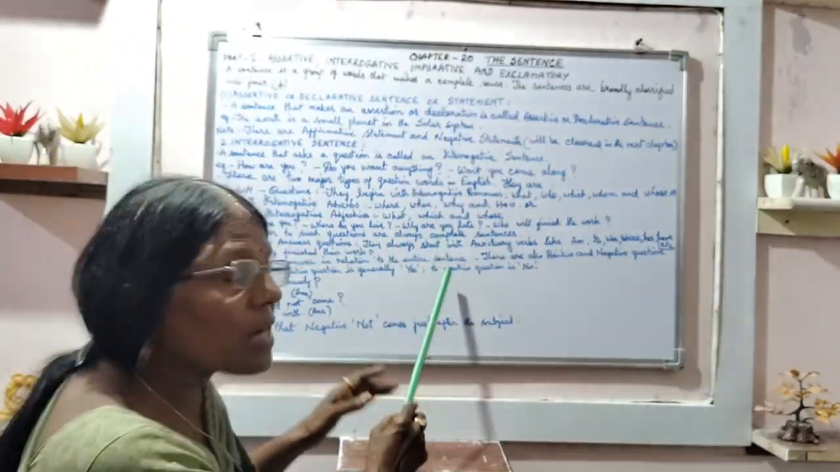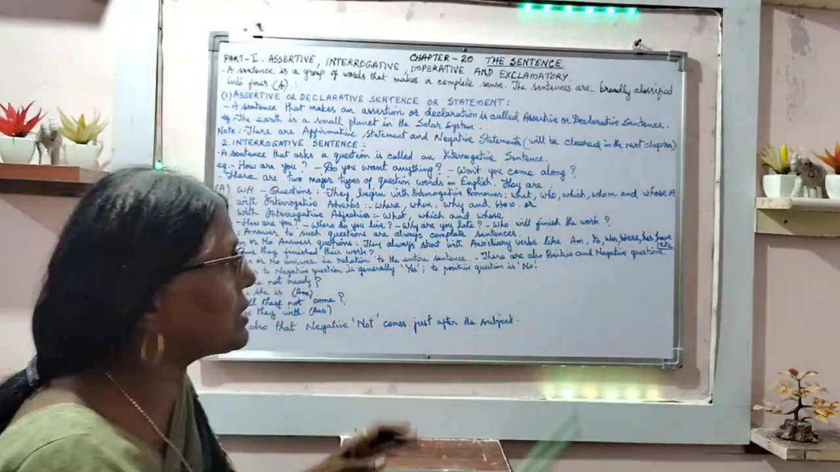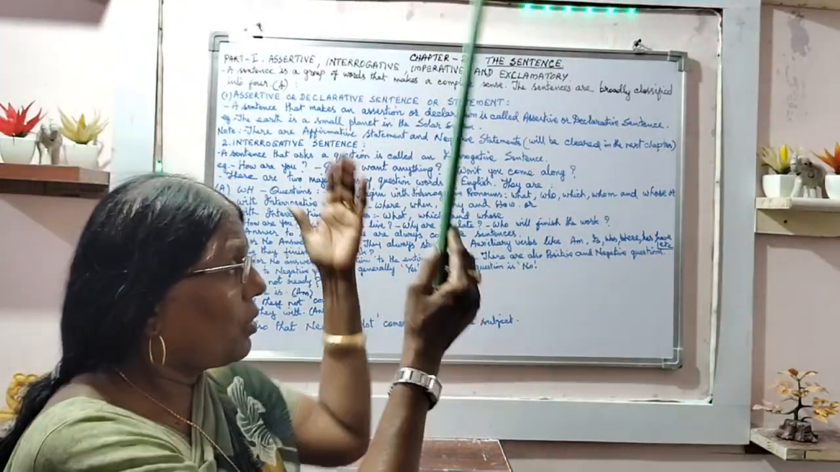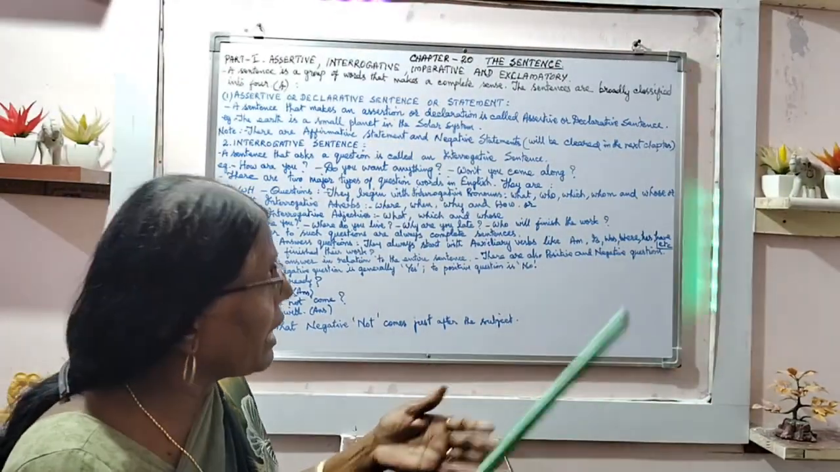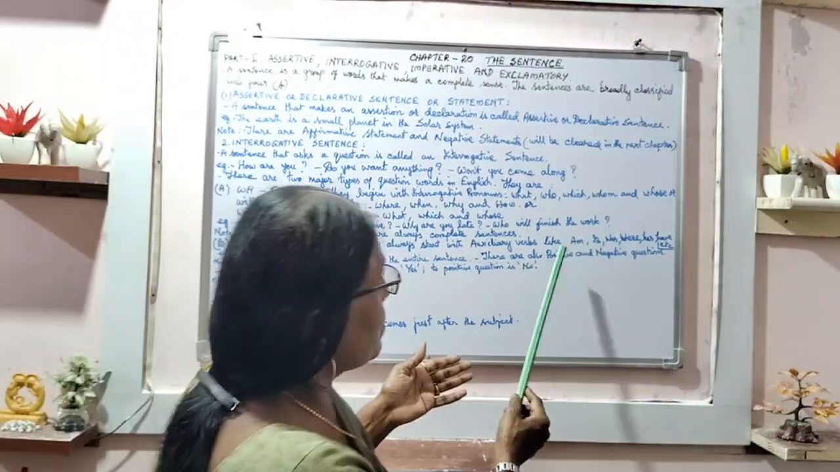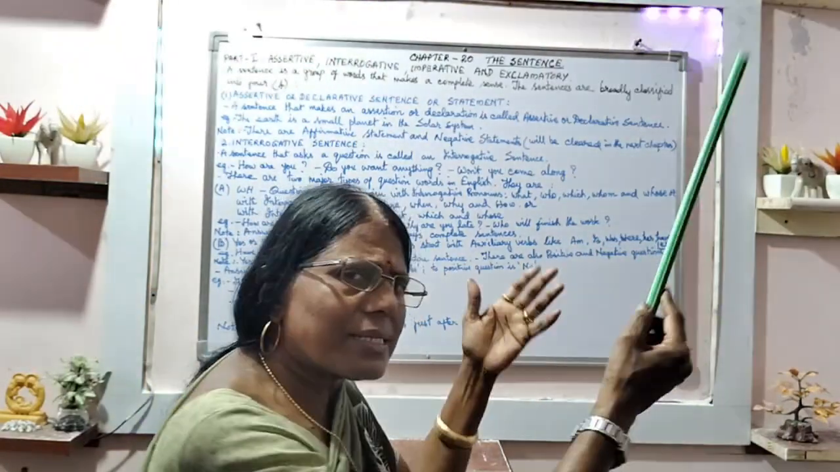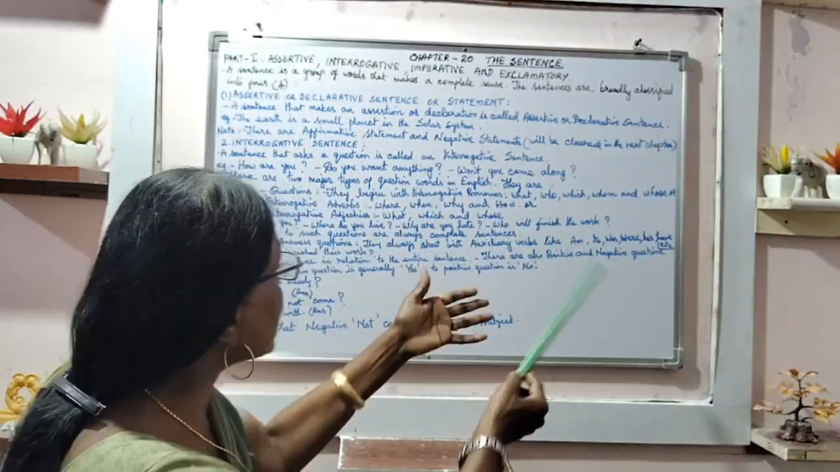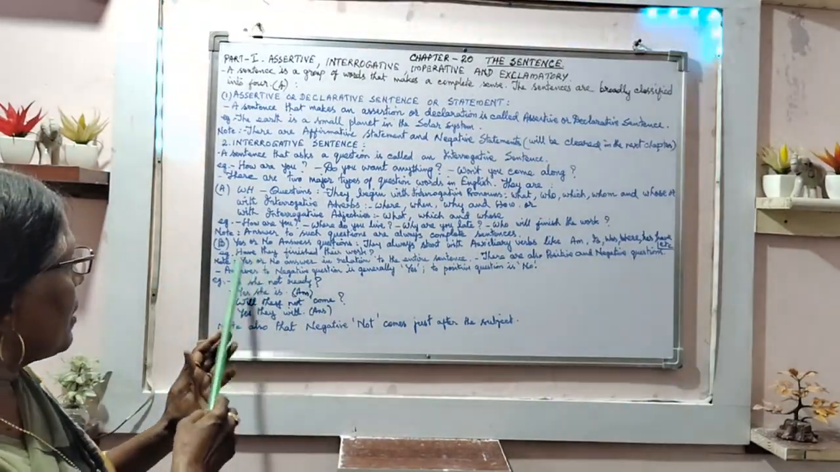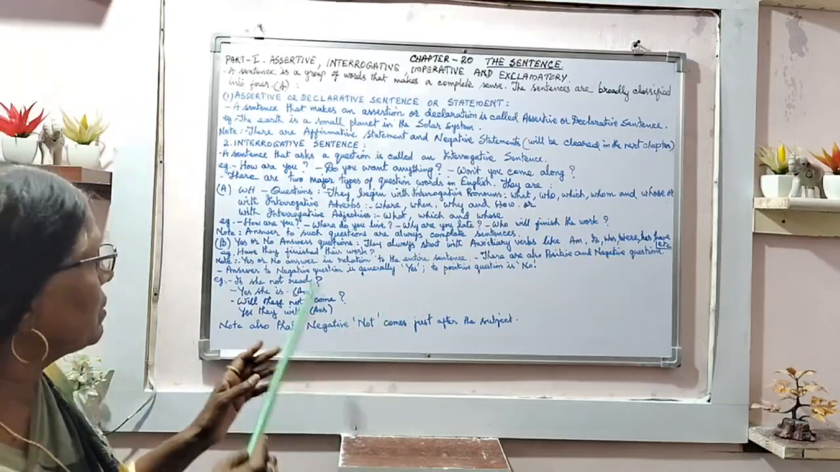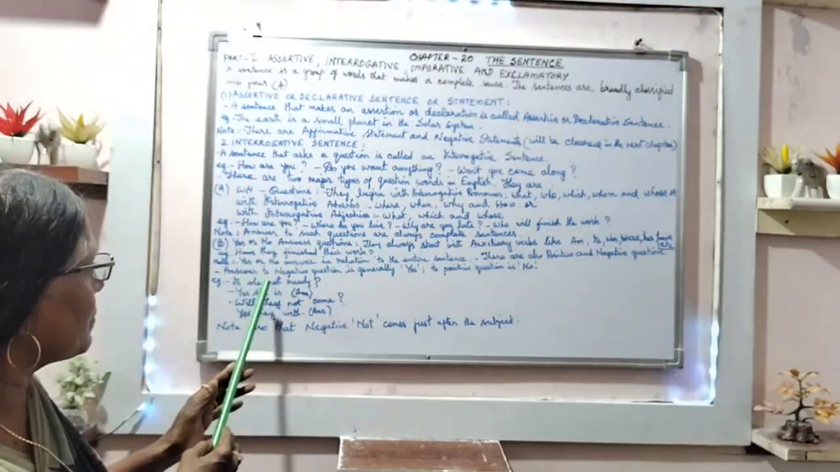They always start with auxiliary verbs. You know, I have taught you lots of auxiliaries. Some examples: am, is, was, were, has, have, etc. All these are auxiliary verbs. One example I have given: have they finished their work? It is used with the auxiliary verb.